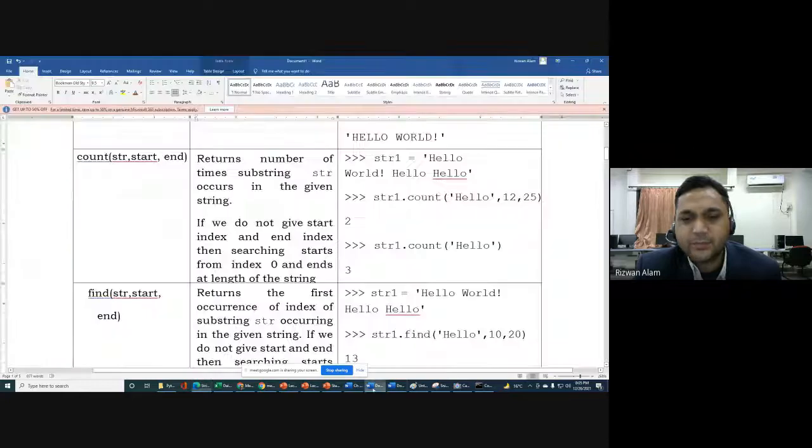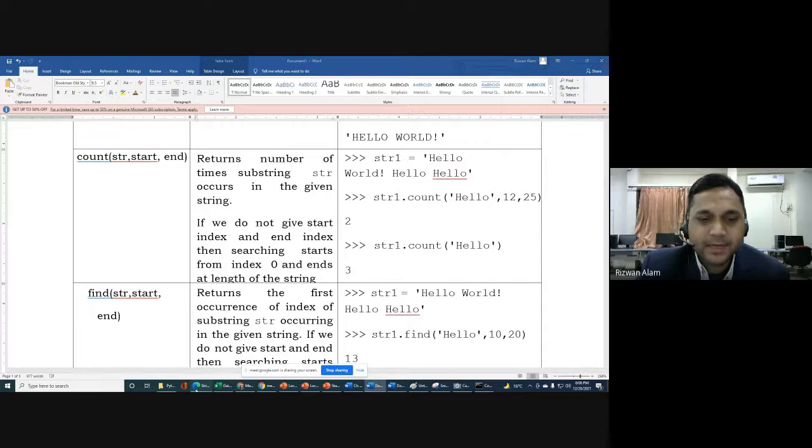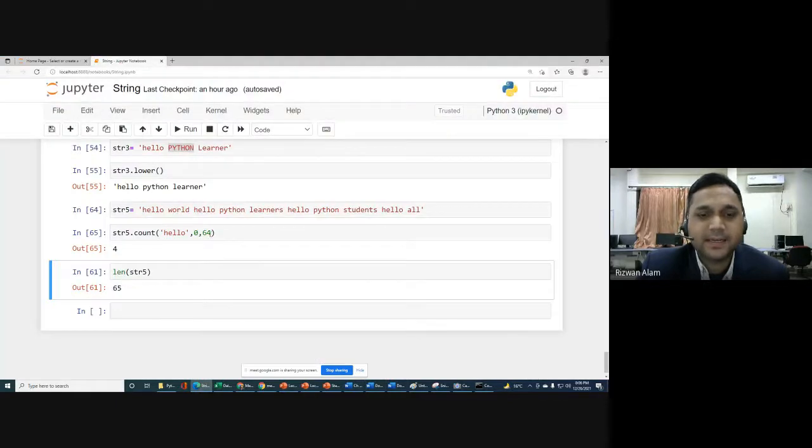There is one more point about the count function: if we do not give a start index and end index, then searching starts from index 0 and ends at the length of the string. So it will automatically start with the first character and go till the last character of the string.